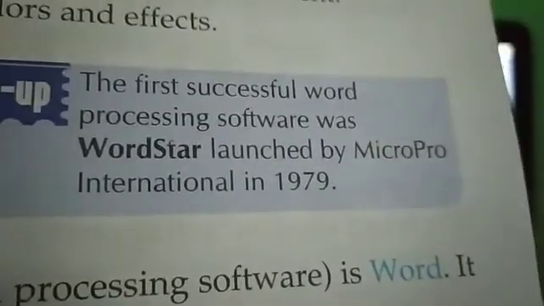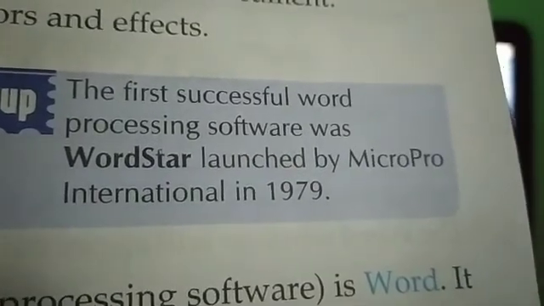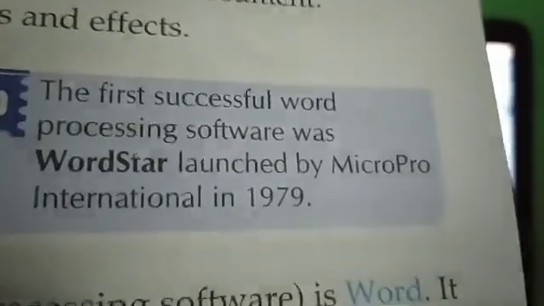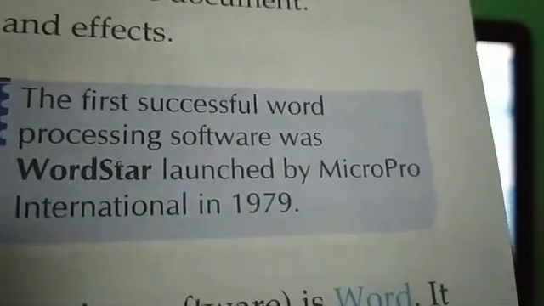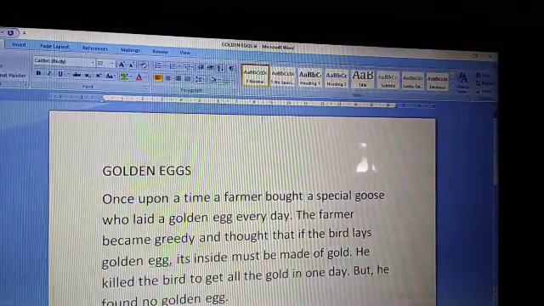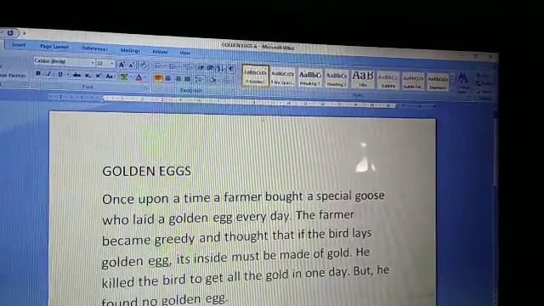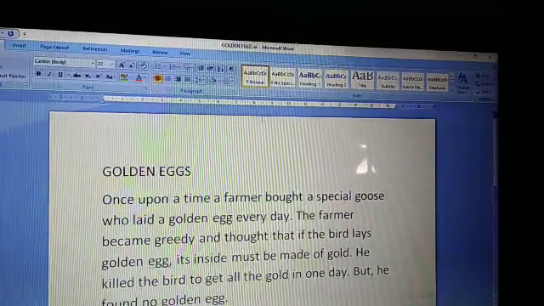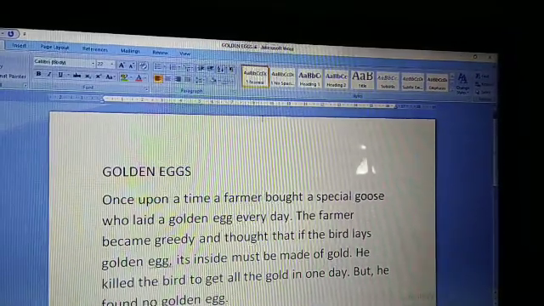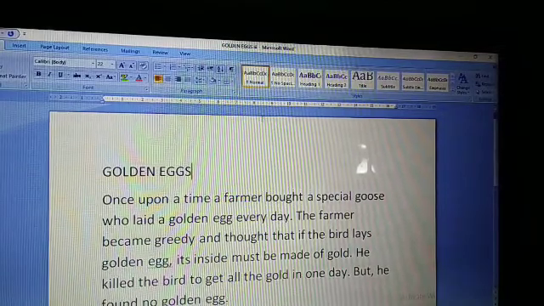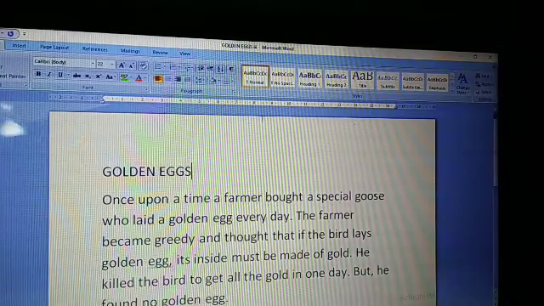The first successful word processing software was WordStar, launched by MicroPro International in 1979. So this is your first word processing software, WordStar. But now the popular word processing software is MS Word.